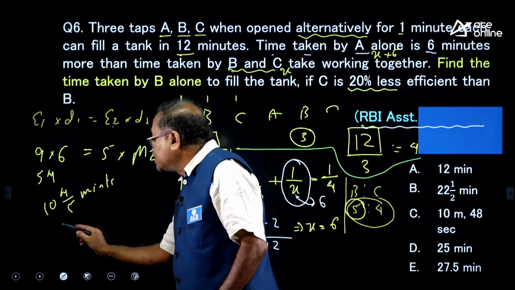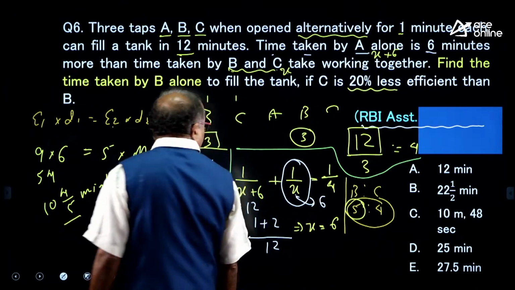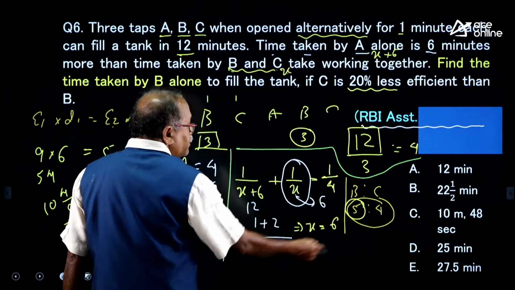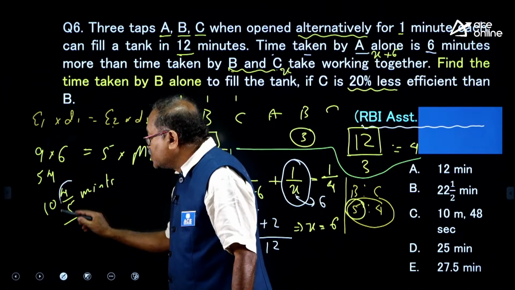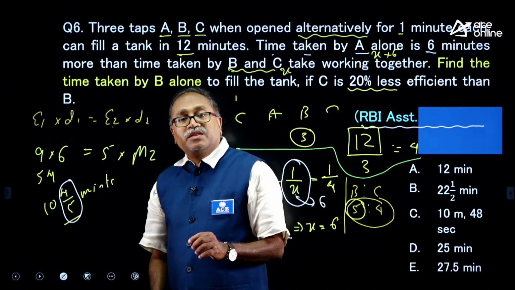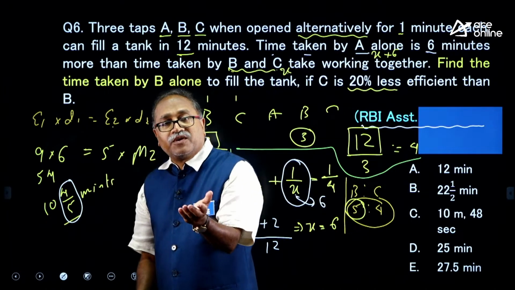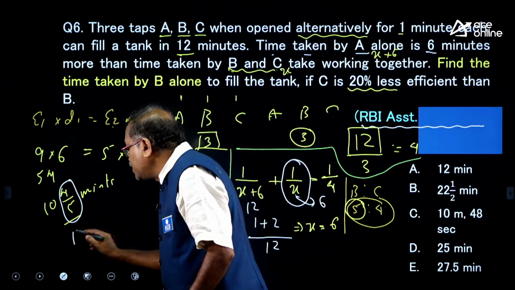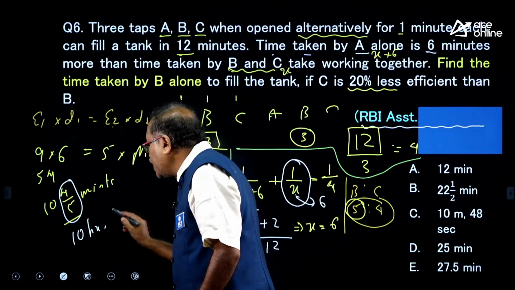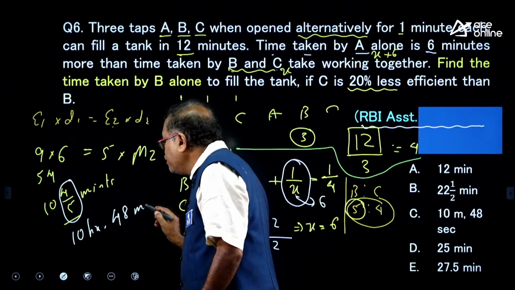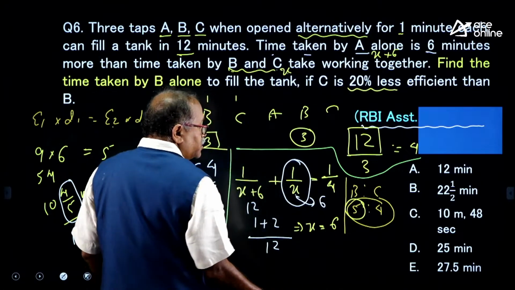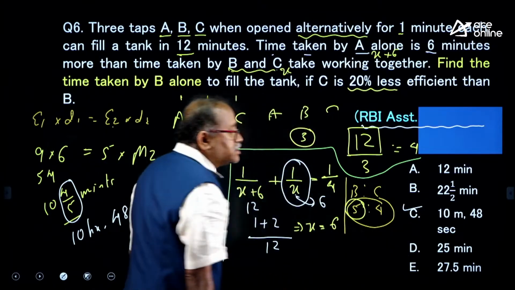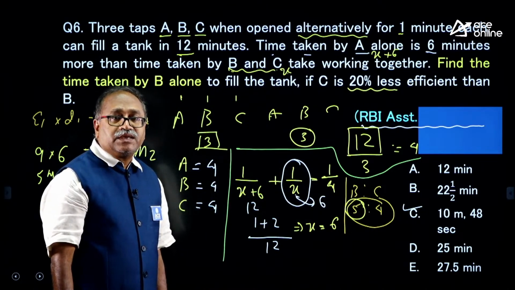So, therefore, my answer should be 10 4 by 5. Then here again, what is 4 by 5 minutes? That is 4 by 5 into 60, which is 48 seconds. So, it is 10 minutes 48 seconds it will take to fill the tank, option choice C.